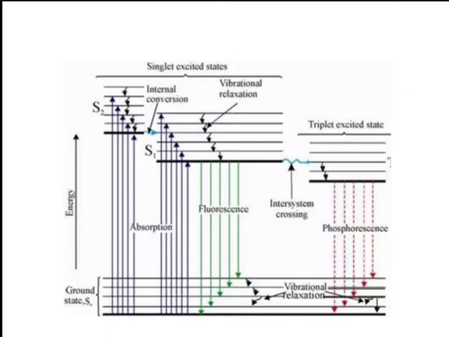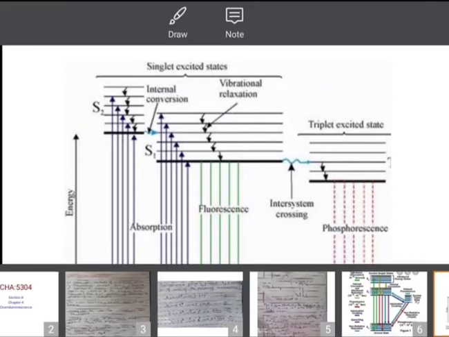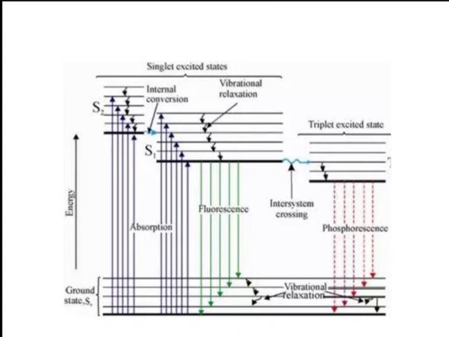Suppose initially the molecule goes to S2, then there is an internal relaxation or vibrational relaxation. Suppose this is an excited vibrational state. There are sublevels: V equal to 0, V equal to 1, 2, 3, 4 and so on. The molecule is in the highest excited vibrational state.